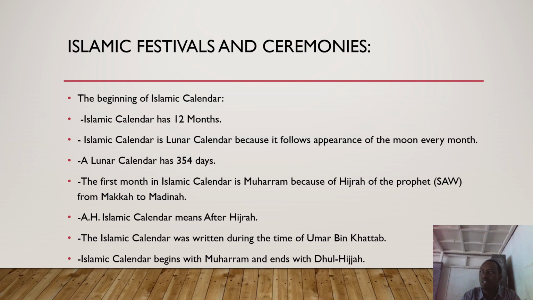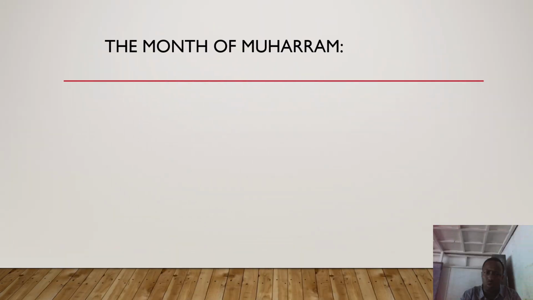Umar realized that there was a need for the Muslim Ummah to have a guiding calendar organized in a very professional manner. Therefore, he called Sayyidina Ali and other Sahabas, gave them room to give suggestions, and later they agreed that because of Hijrah, Muharram should be the first month. The Islamic calendar begins with Muharram and ends with Dhul Hijjah.